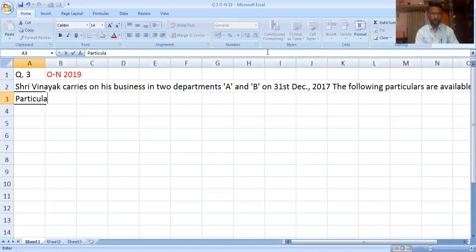Particular, Department A rupees, Department B rupees, common.